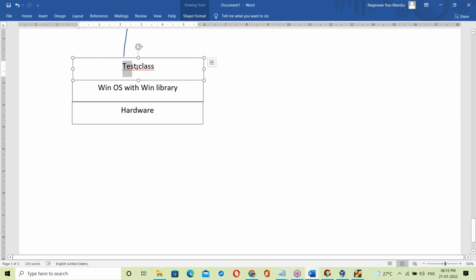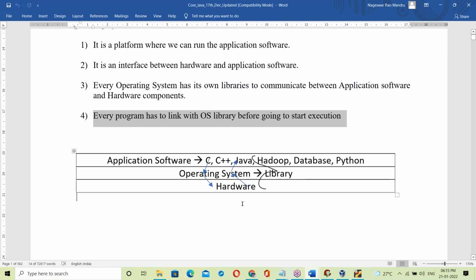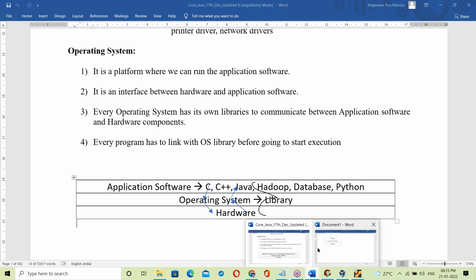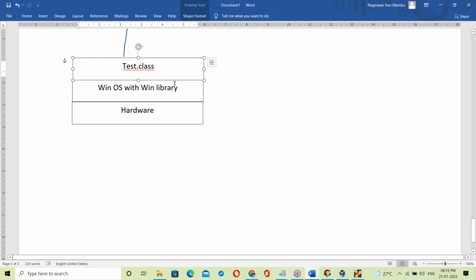Now, can I run this Test dot class file directly? No, directly we can't run it. The reason: every program has to link with the OS library before starting execution. But the Test dot class is nowhere linked. Then how does it execute? It can't. It has to link.